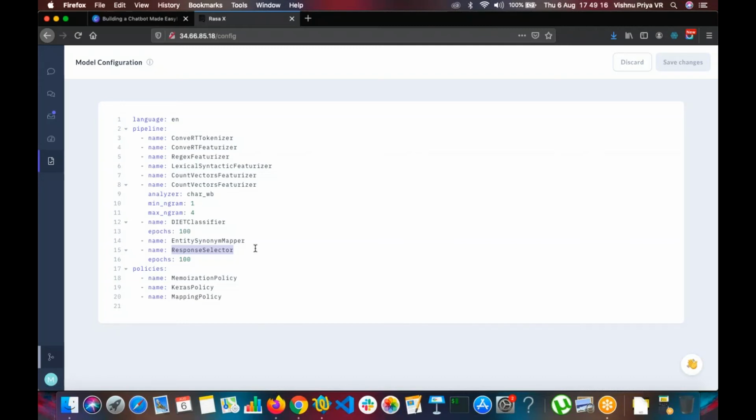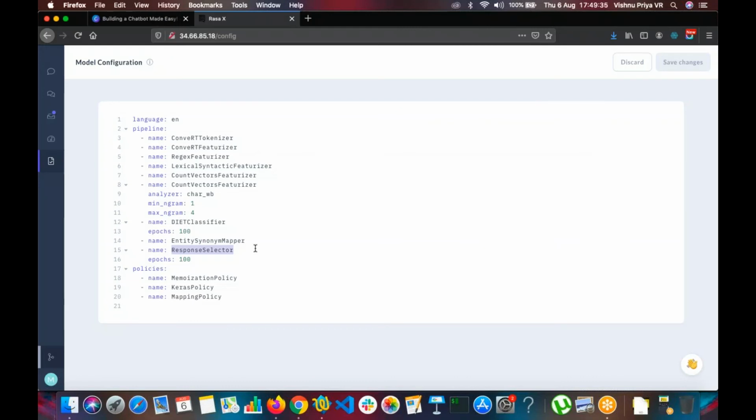We have given, for example, utter greet and utter premium due, right? In our story, if the user asks something in between, like a football score, it won't work, because our story says utter greet and utter premium due. That is the flow that we have designed. So that is memorization. And Keras uses neural networks for giving the response.